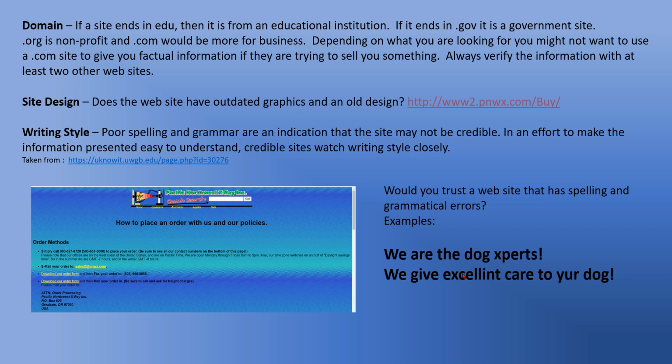"We give excellent care to your dog." Excellent is spelled wrong. Your is spelled wrong. Those are bad spelling errors. And if I went to a website and saw that, I would question whether they're experts, because they're not taking the time to spell check their website, and that's pretty sloppy. So look at the spelling and grammatical errors. And if you are unsure about spelling and grammar, have an adult help you.